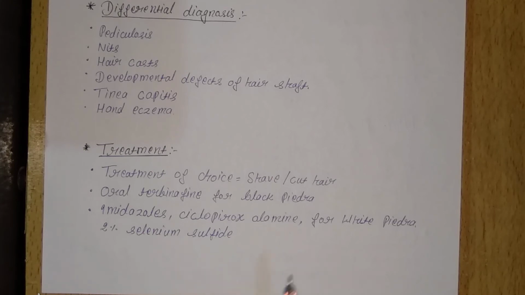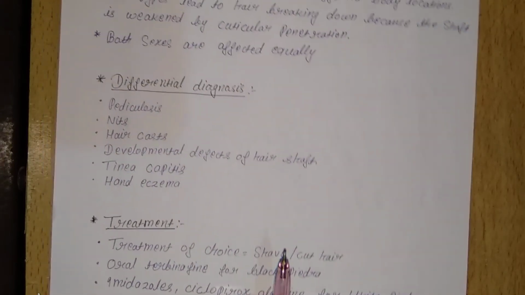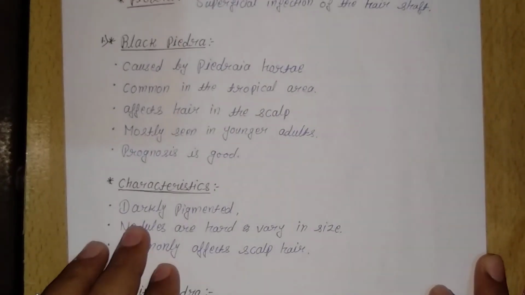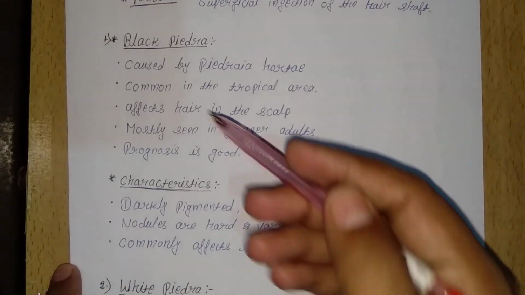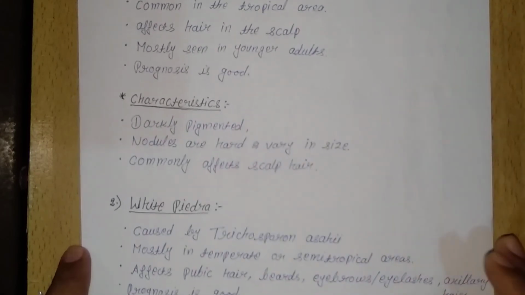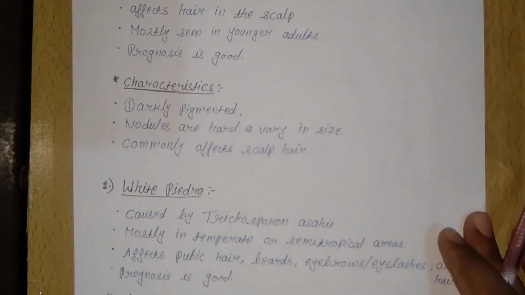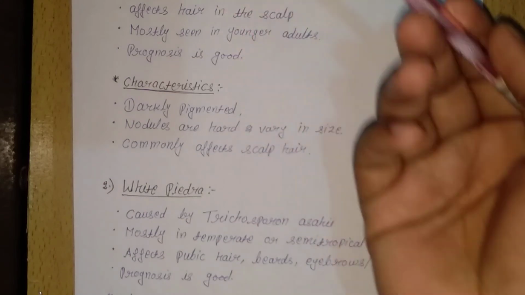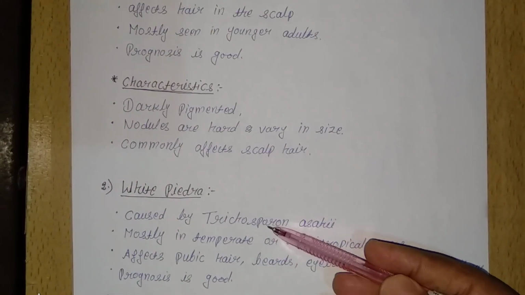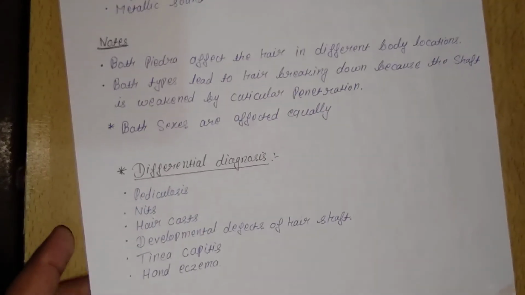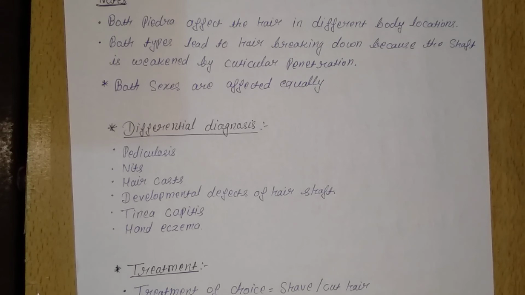So guys, in this lecture I told about white and black Piedra: the definition, what black Piedra is and its characteristics, what white Piedra is and its characteristics, which fungus causes black Piedra, which fungus causes white Piedra, and I also told about the differential diagnosis and treatment.